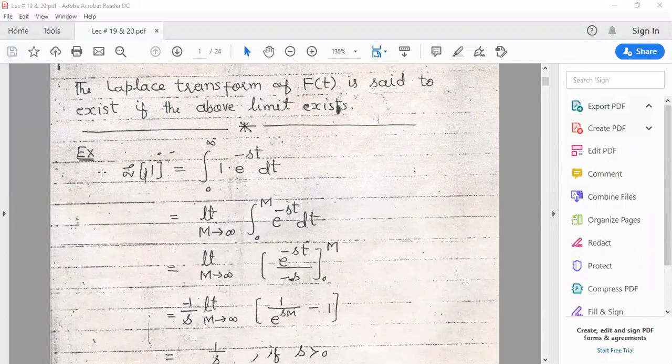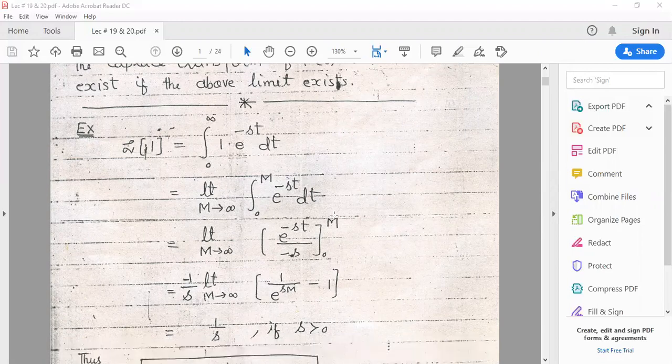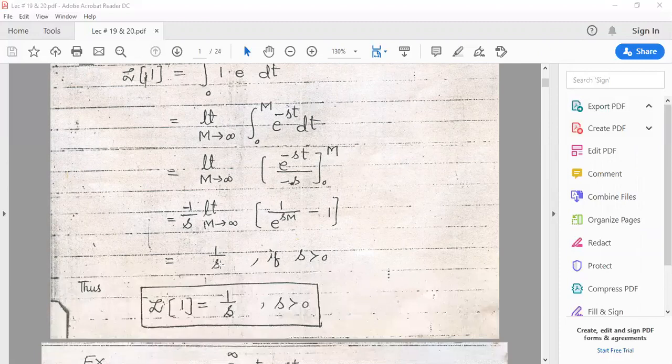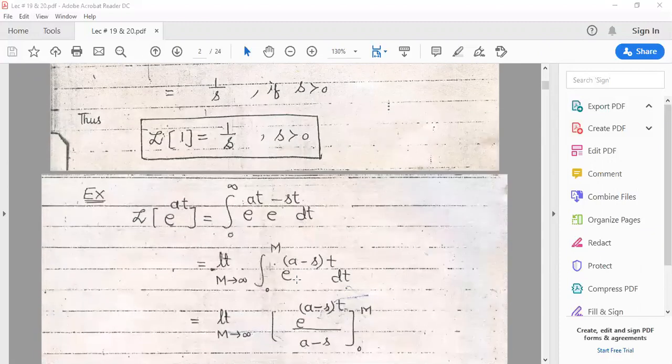So, for example, in example one, the Laplace transform of 1. We just multiply this function by e raised to power minus st and integrate with respect to t from 0 to infinity. After the integration, by using the upper and lower limits, we get 1 over s. So Laplace of 1 is 1 over s.